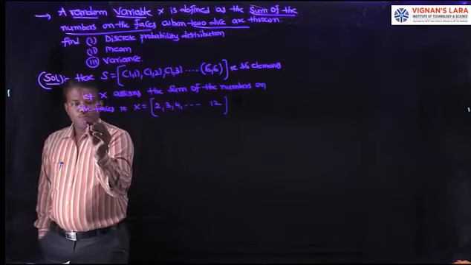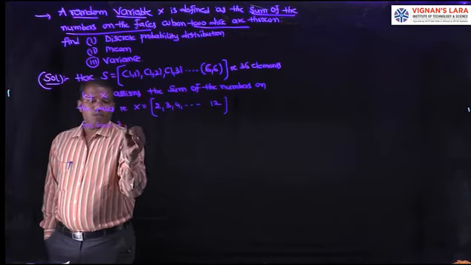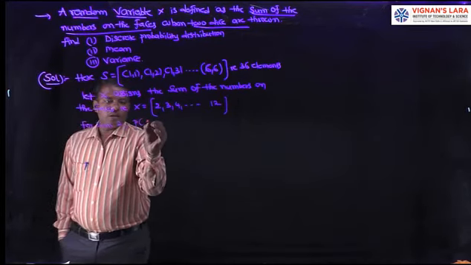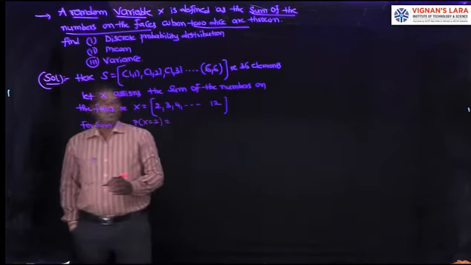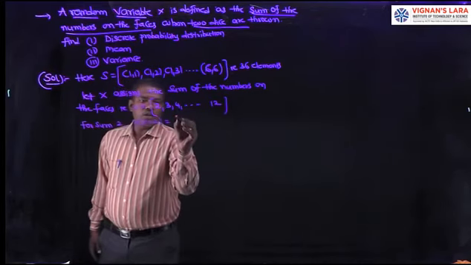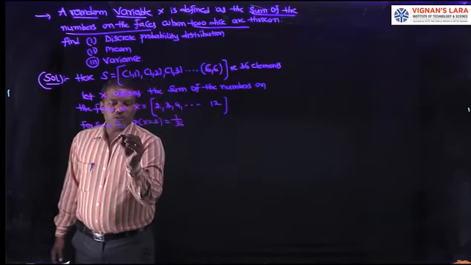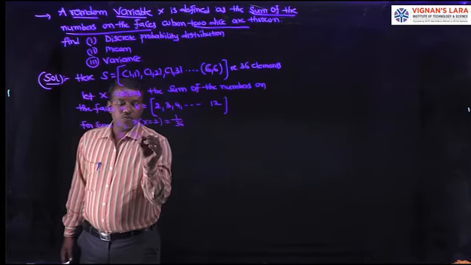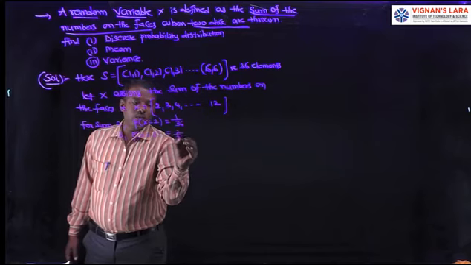For sum 2, it is denoted by P of X equal to 2. For sum 2, there is only one case, (1,1), out of 36, so 1 by 36. For 3, P of X equal to 3, (1,2) and (2,1), so 2 by 36.